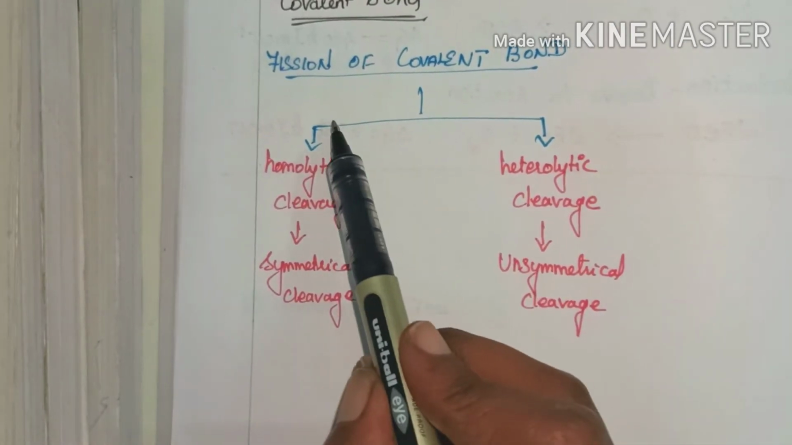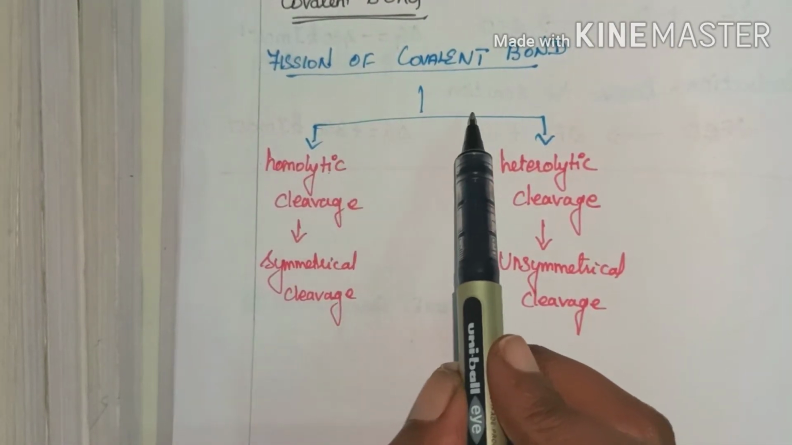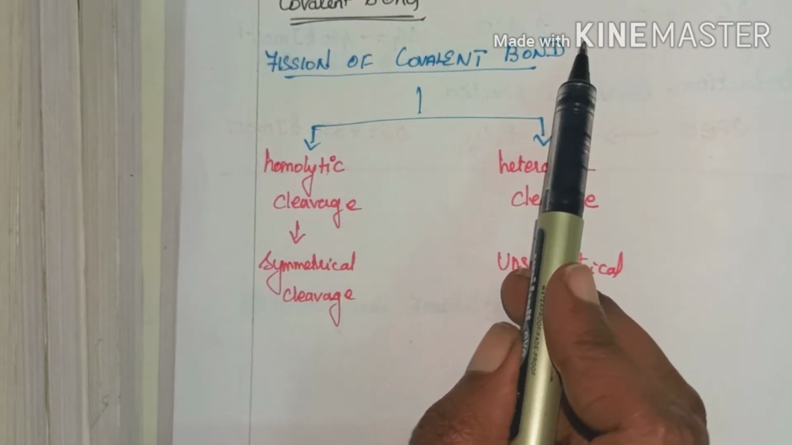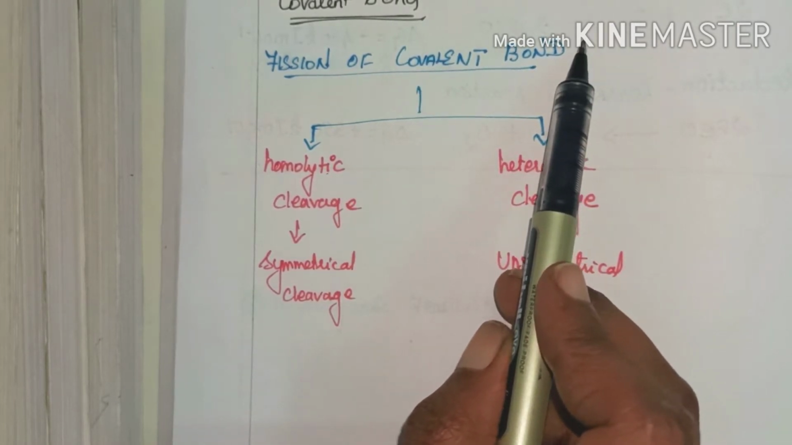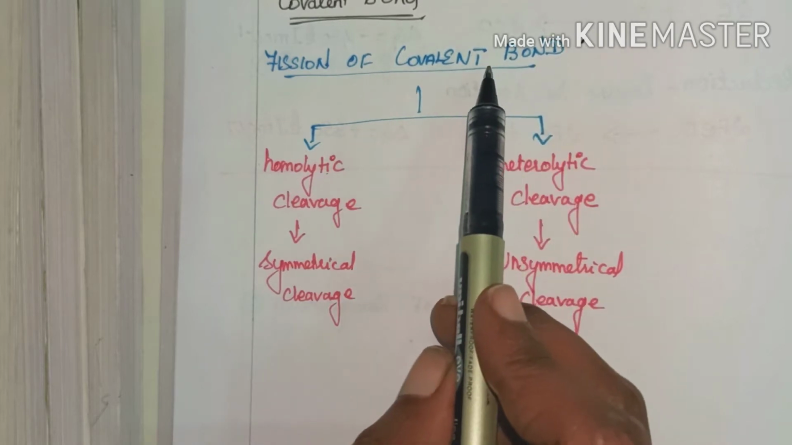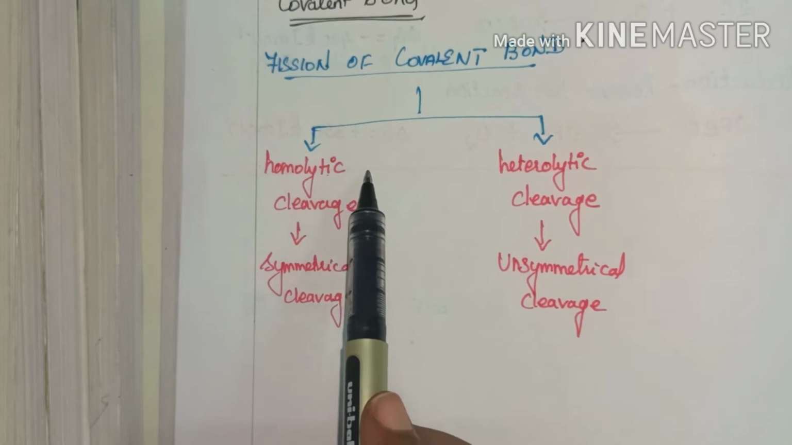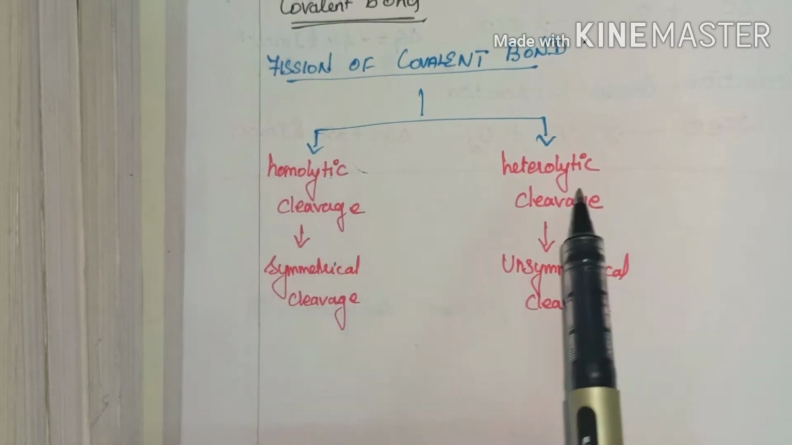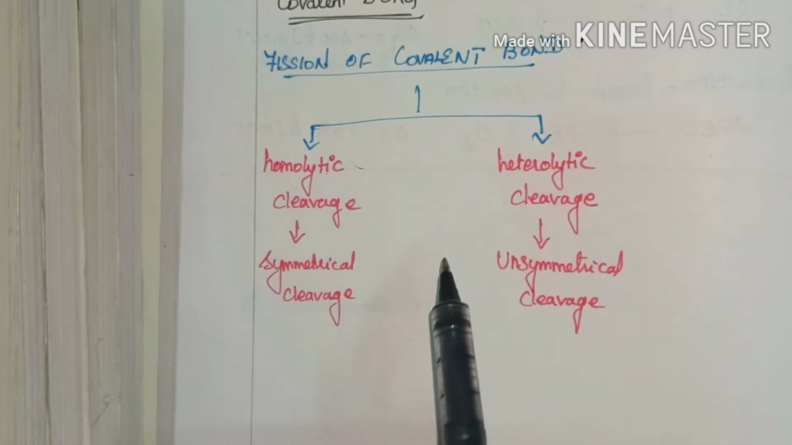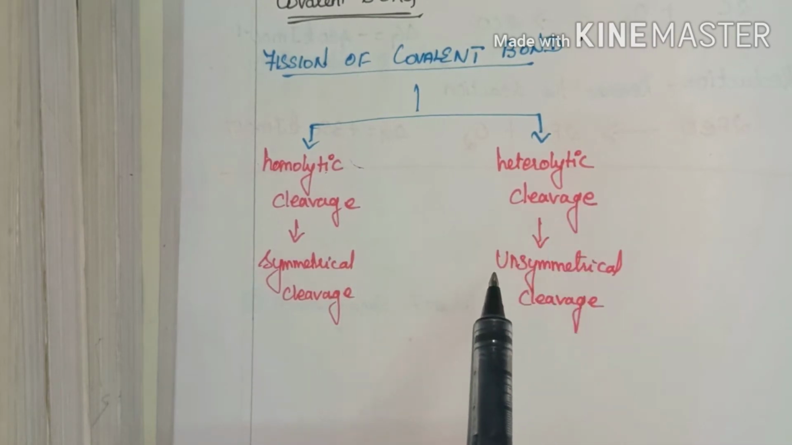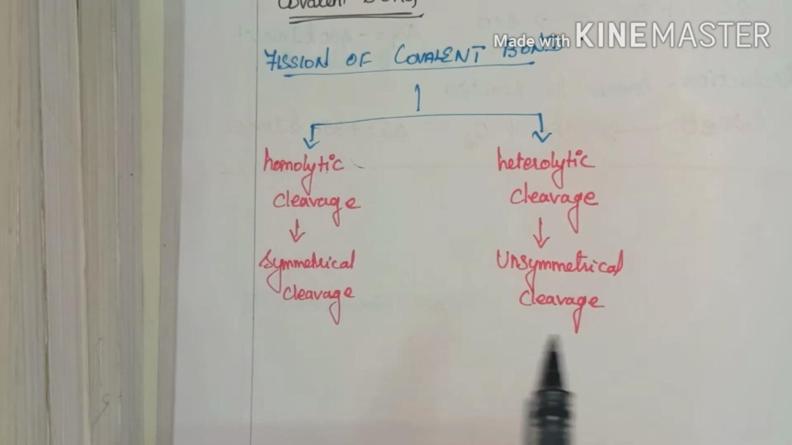Therefore covalent bond is formed in organic compounds. Next is fission of covalent bond. All organic molecules contain covalent bonds. How is a covalent bond formed? By mutual sharing of electrons. Now this covalent bond can break in 2 different ways. The first way is homolytic cleavage and the next is heterolytic cleavage. Homolytic cleavage is known as symmetrical cleavage and heterolytic cleavage is known as unsymmetrical cleavage.